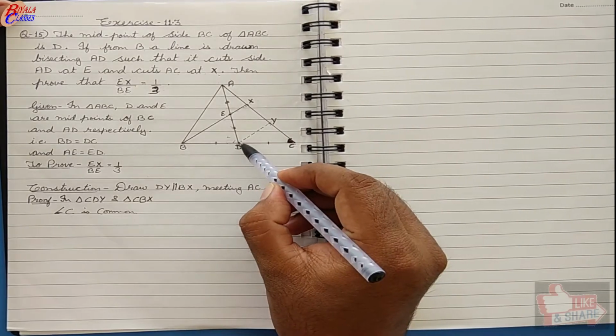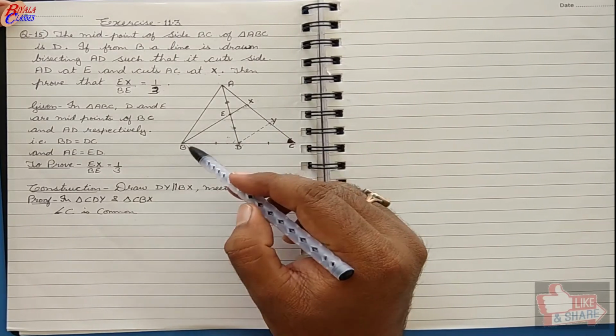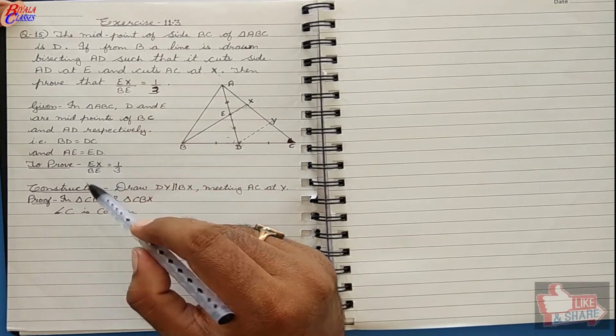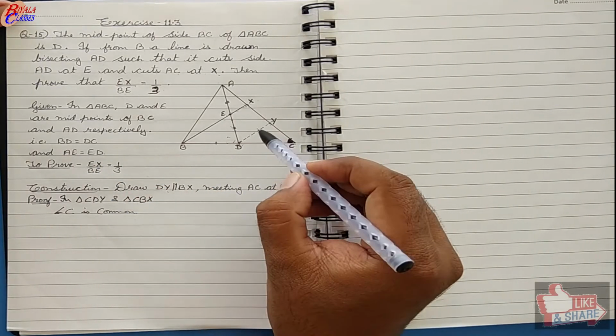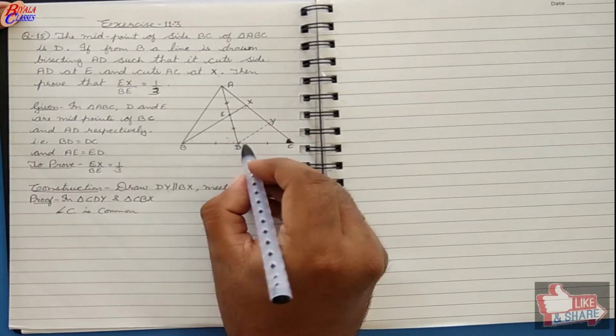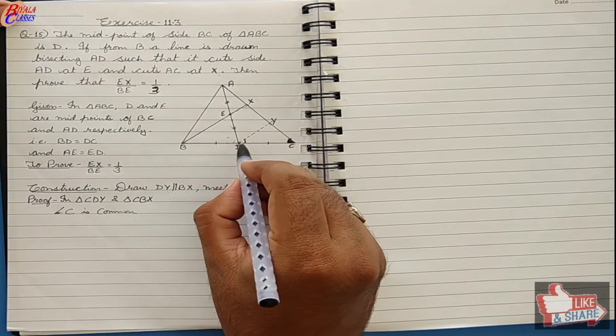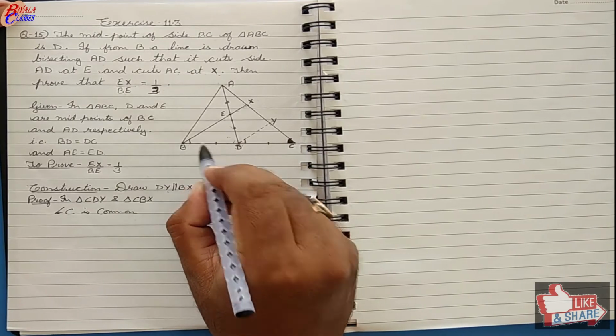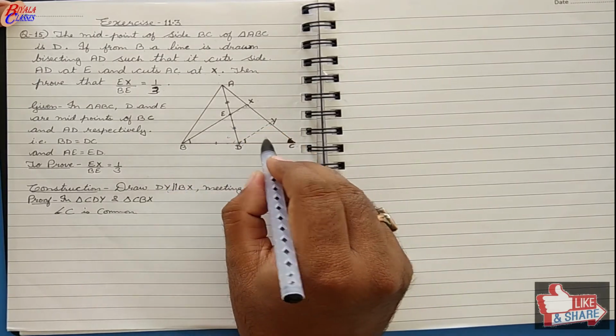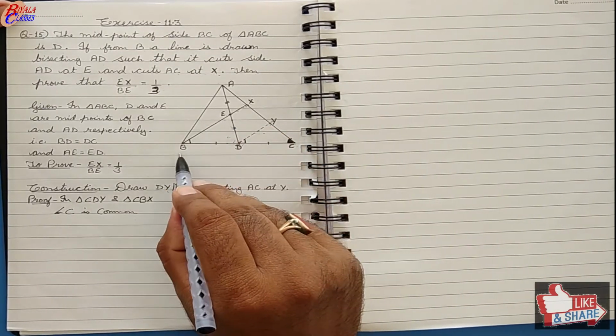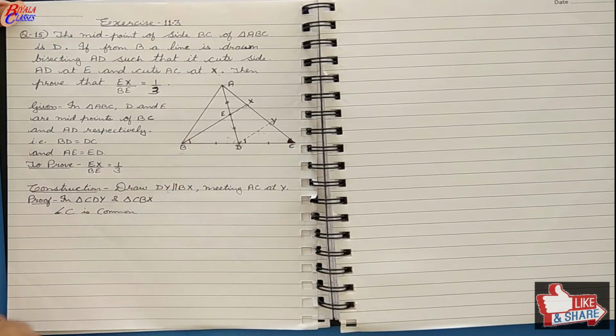We had constructed that DY is parallel to BX. If they are parallel, then angle CDY will be equal to angle CBX. The lines are parallel and BC is the transversal, so these are corresponding angles.